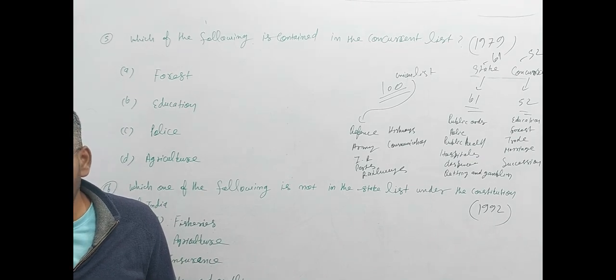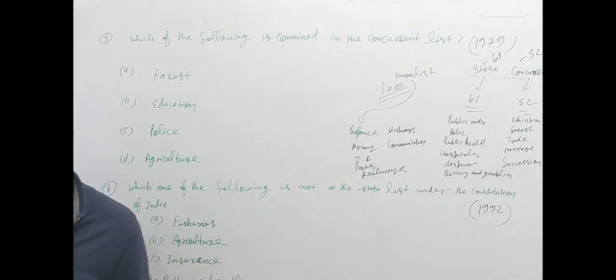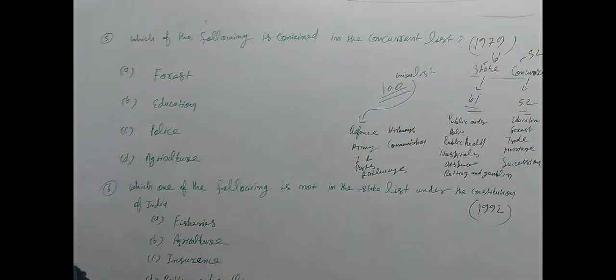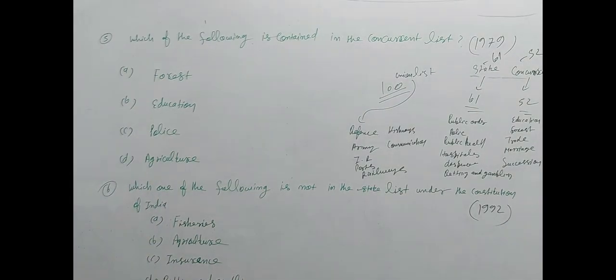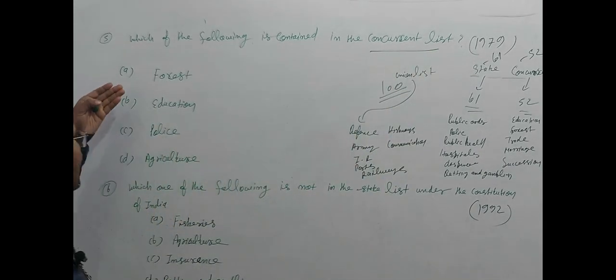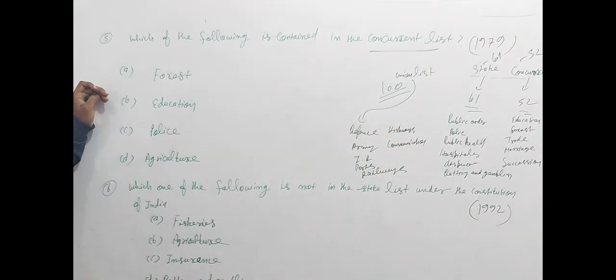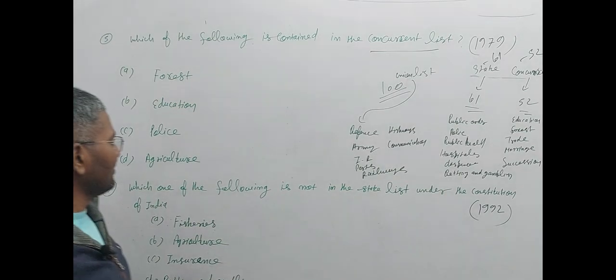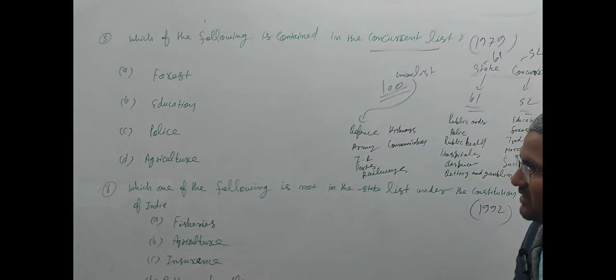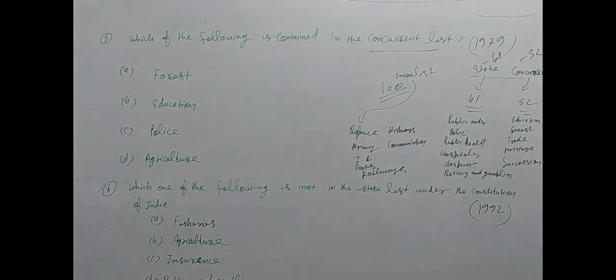Are you getting it or not? So now let us come to the first question. Which of the following is contained in the concurrent list? The first option is forest, second is education, third is police, and fourth is agriculture. Let us see.